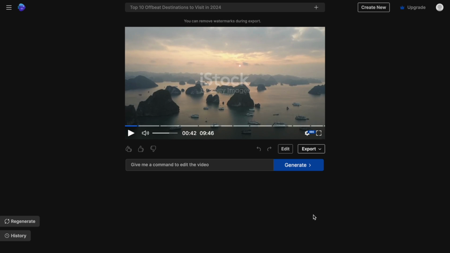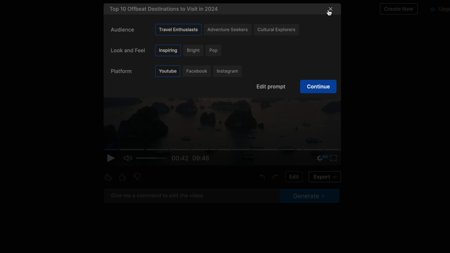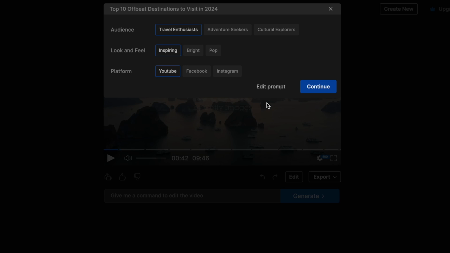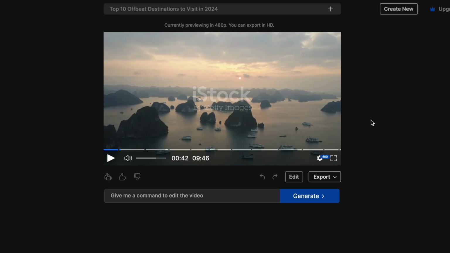Now, there are 3 ways that you can make changes to the video. If you don't like the overall feel and structure of the video, you can use this plus icon right above the canvas area and change the audience type and the look and feel, as well as choose to edit the prompt. Doing this will prompt the AI to create a completely new draft of the video. We don't want that. We only want to make a couple of adjustments.